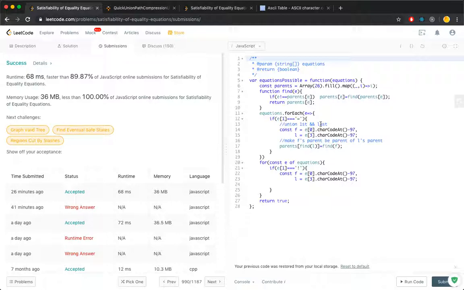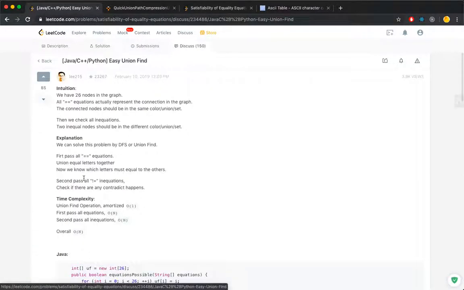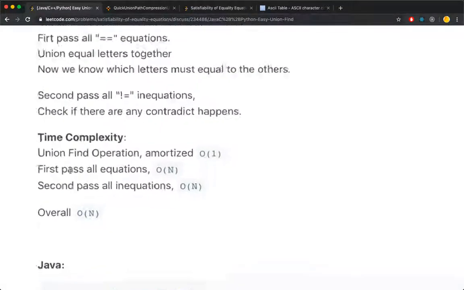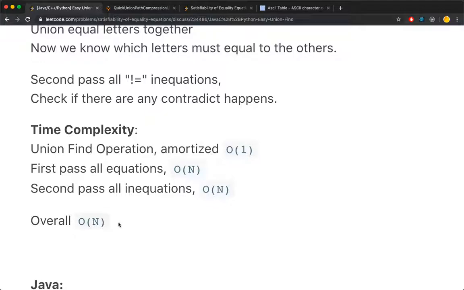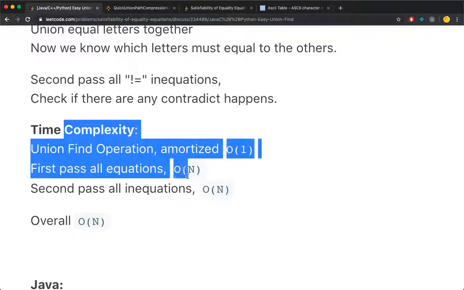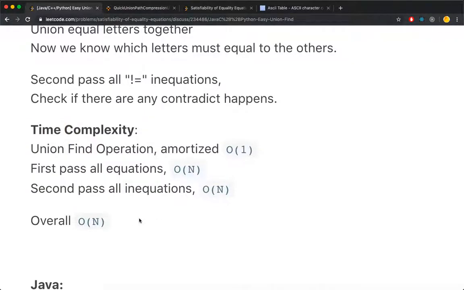Now, what is the time complexity for this find function? It looks like recursion, so is it very costly? Well, if you go to here, the find operation is actually amortized O(1), and we're doing 2 passes, so each pass is O(n), so overall is O(n).